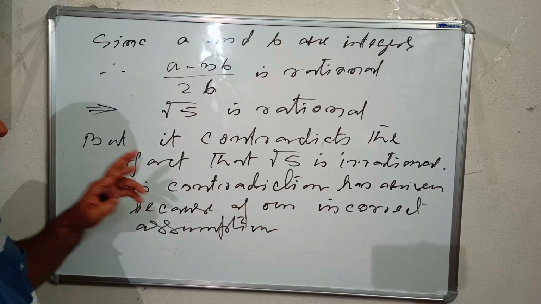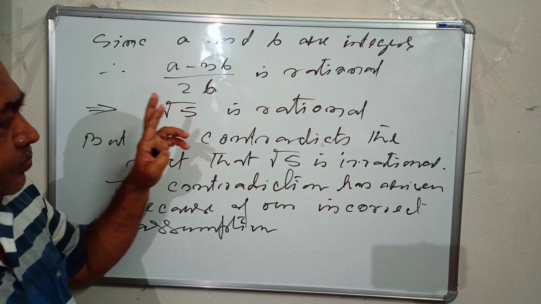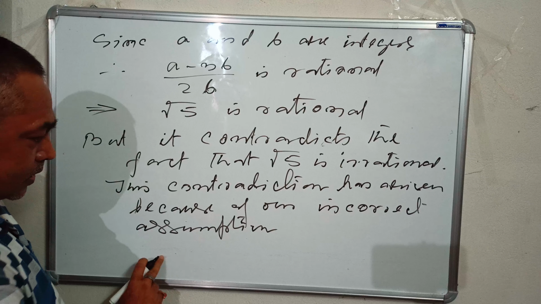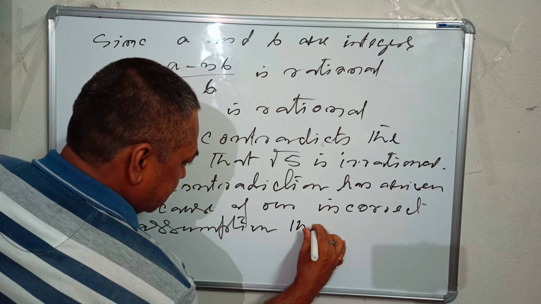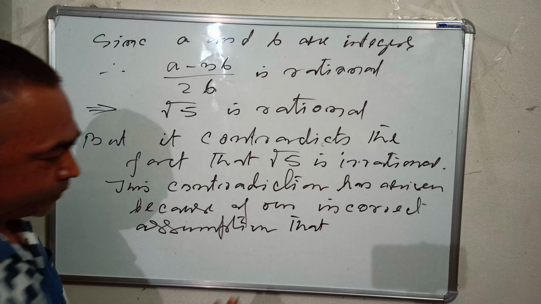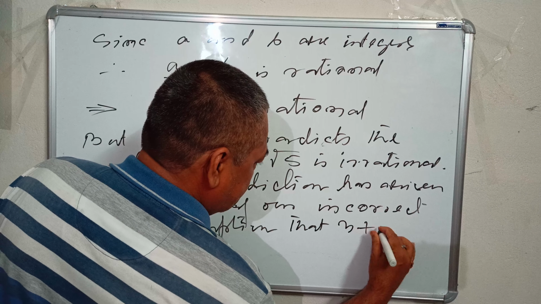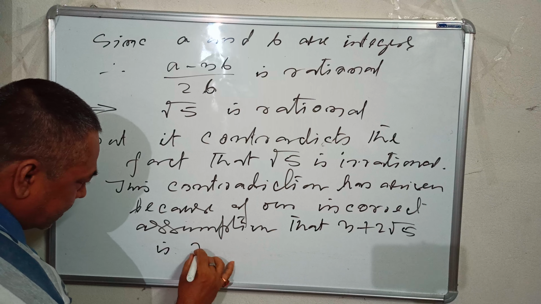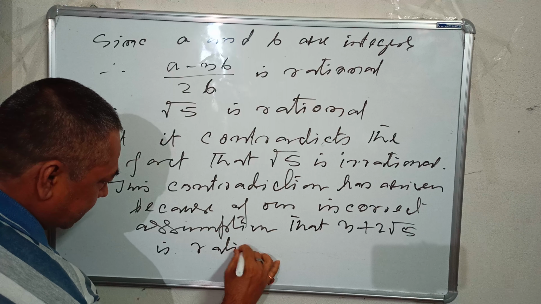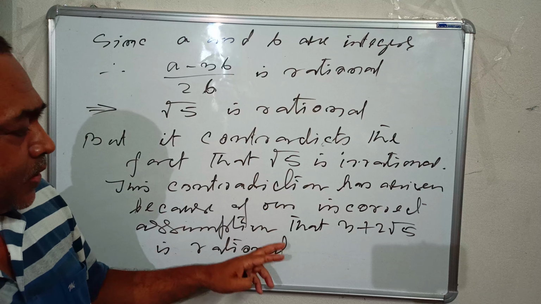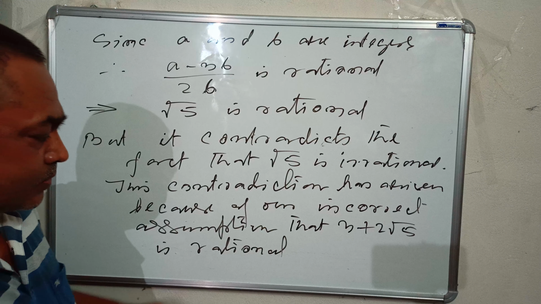We considered that 3 plus 2 root 5 is rational. So assumption that 3 plus 2 square root 5 is rational. It is happening because we considered it rational.